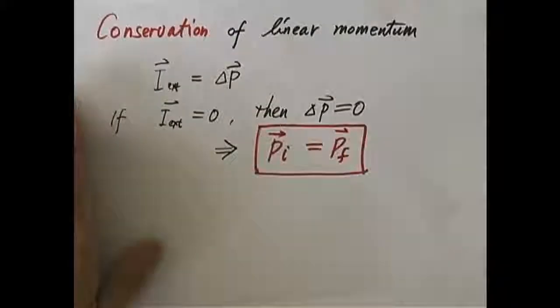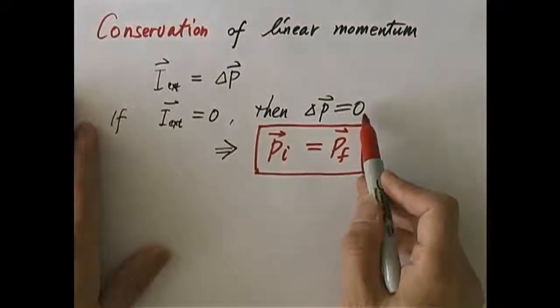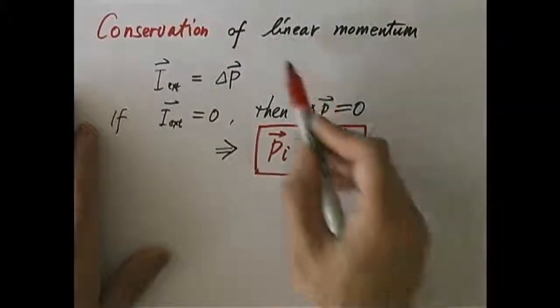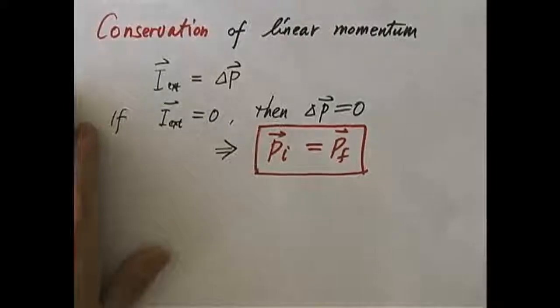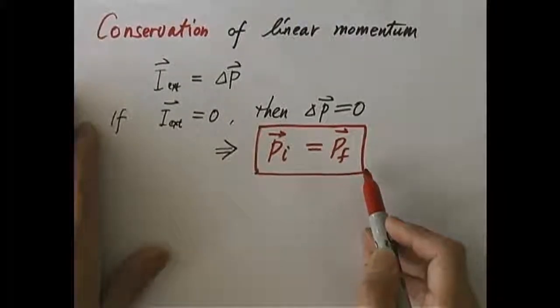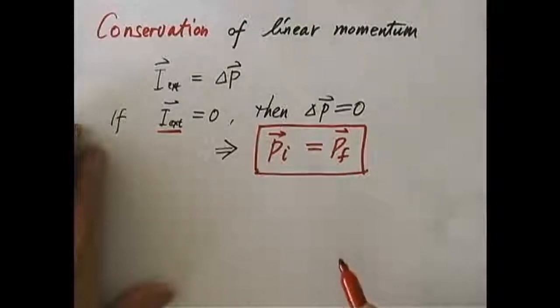So here we go. If I external equals 0, then it follows that delta P must also be equal to 0. In other words, P initial equals P final. This is what it takes for linear momentum to be conserved. This is, of course, called conservation of linear momentum, the principle of the conservation of linear momentum. What's the condition? The external impulse must be 0.